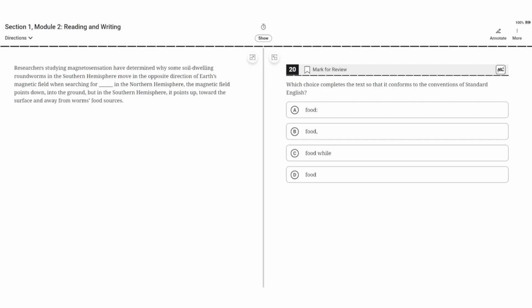So choice A says food, colon. This seems to be correct because a colon can be used to explain information that has come before it. So A seems to be the correct answer. B. Food, comma. This is incorrect because a comma can't be used to connect two independent clauses in this manner, and this results in a comma splice. So B is incorrect. C. Food, while. This is incorrect because while can't be used to connect two independent clauses without a comma. D. Food. This is incorrect because this results in a run-on sentence. So the correct answer is A.